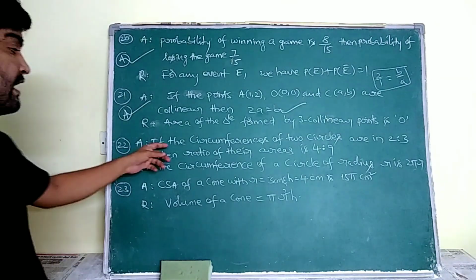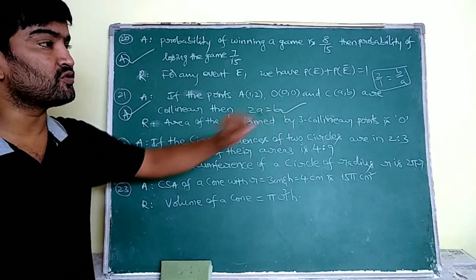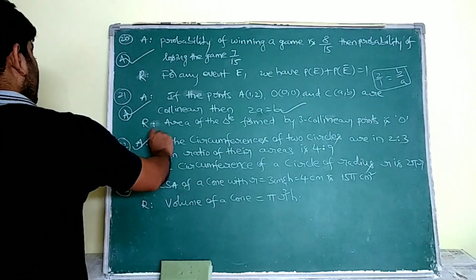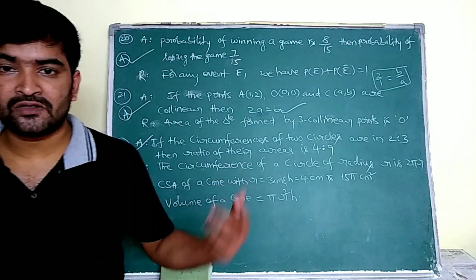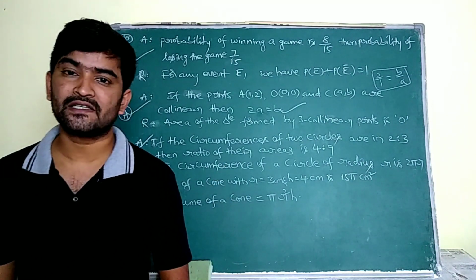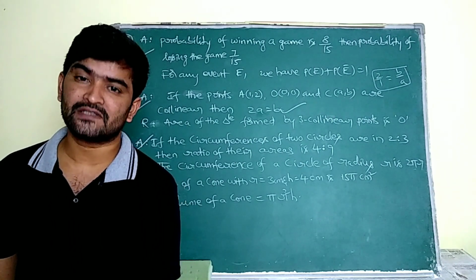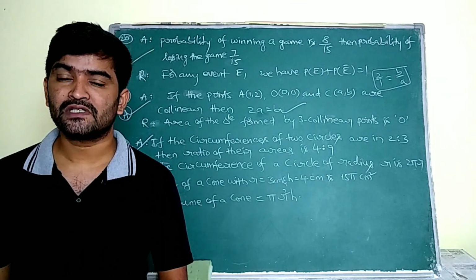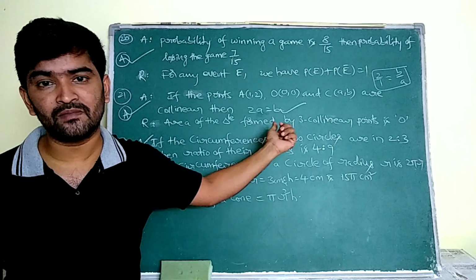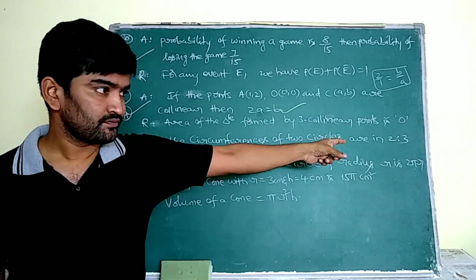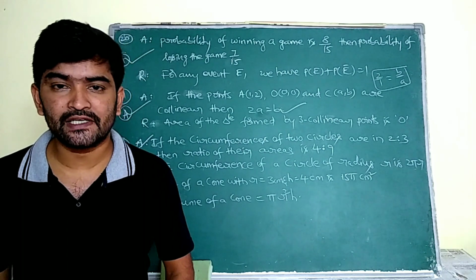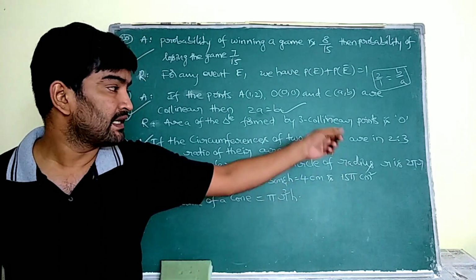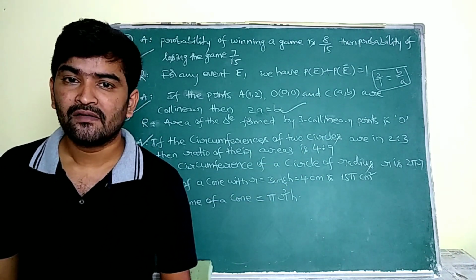Choose that option A. If the circumferences of two circles are in ratio 2:3, then the ratio of their areas is 4:9. Yes, it is correct. Why? Because see ma, we know that two circles are similar figures. In similar figures, if we know the ratio of the sides, then the ratio of their areas is the square of the ratio of the sides. Sides are nothing but radii here. So R1 by R2 is equal to 2:3. Then the areas ratio is R1 square by R2 square, that is 2 square by 3 square, nothing but 4 by 9.